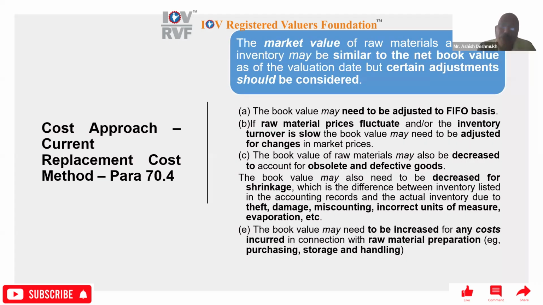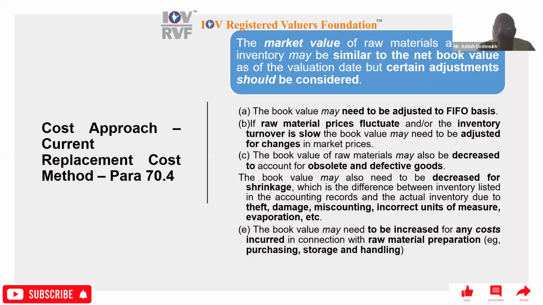Then the book value of raw materials may also be decreased to account for obsolete and defective goods. The book value may also need to be decreased for shrinkages, which is the difference between the inventory listed in the accounting records and the actual inventory. So first of all, you have to do the actual physical stock verification. Why? Because there will be variances, because of theft, damages, miscounting, incorrect units of measure, evaporation losses, etc.